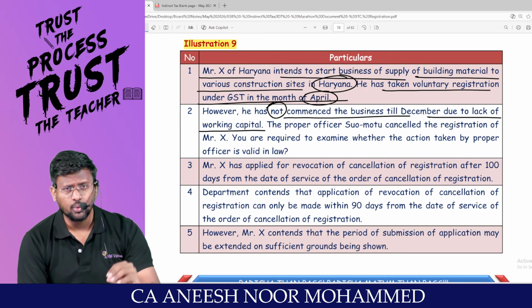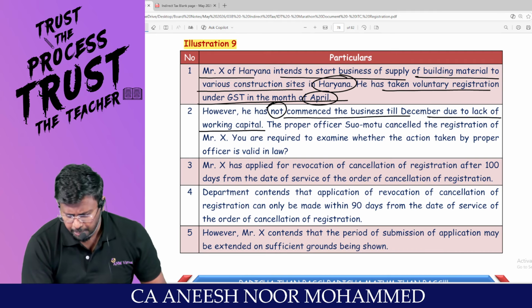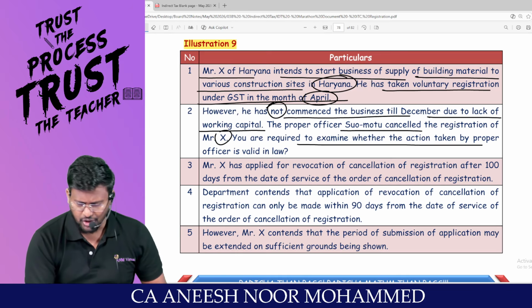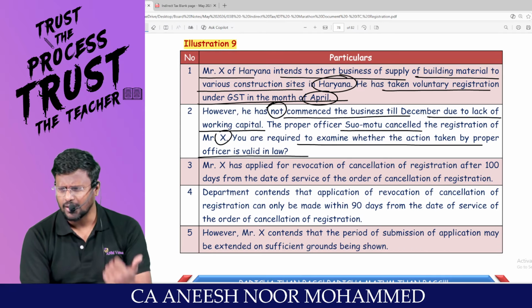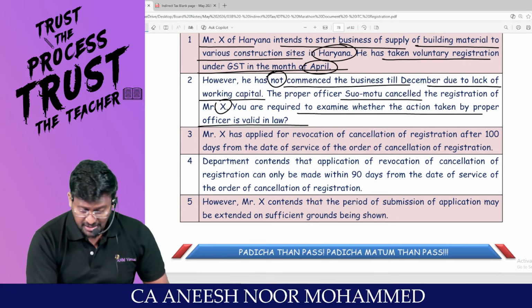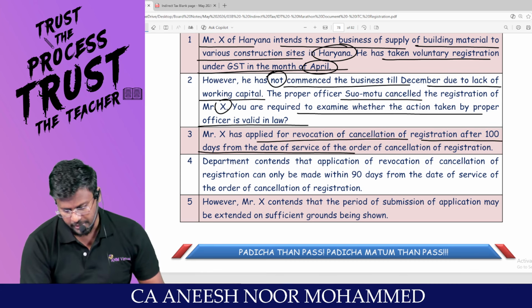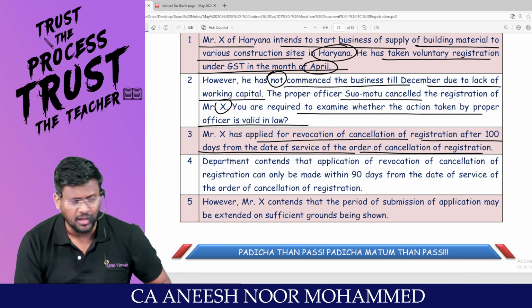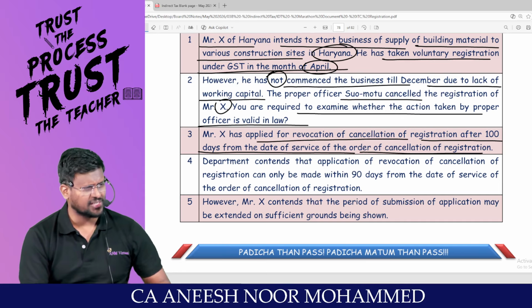So after Mr. X has taken a voluntary registration for a period of 6 months, he has not started the business. The proper officer suo motu cancels the registration of Mr. X. You are required to examine whether the action taken by the proper officer is valid in law. Yes, the proper officer has the power to cancel the registration. Mr. X has applied for revocation of cancellation of registration after 100 days from the date of service of the order of cancellation of registration. Immediately Mr. X has gone for the revocation of cancellation. Can he go for revocation of cancellation?